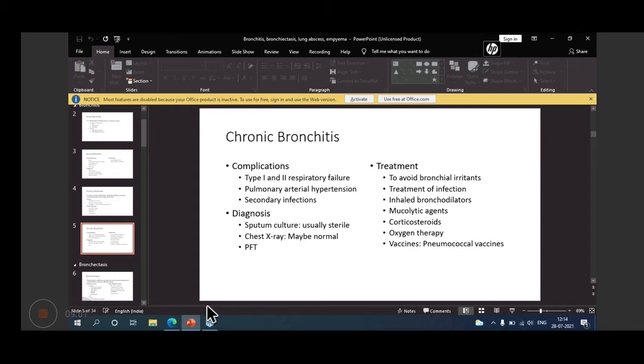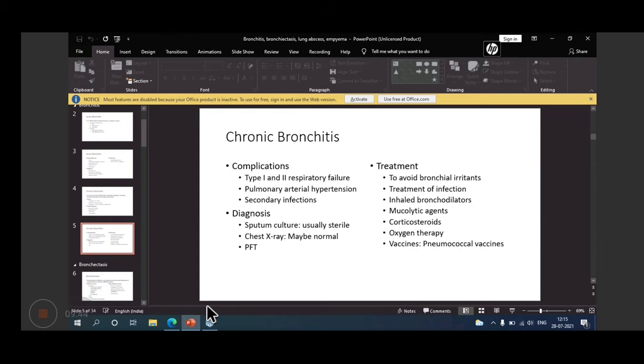Then treatment of infection. If infection is there, then you can treat it with ampicillin. And then inhaled bronchodilators, because bronchodilators will be useful, and mucolytic agents, because mucous secretions are there, and sometimes corticosteroids can be used. Then oxygen therapy, and vaccines can be taken, like the pneumococcal vaccine, because in pneumonia, Streptococcus pneumoniae can also be there, a gram positive agent. So pneumococcal vaccines can be used.